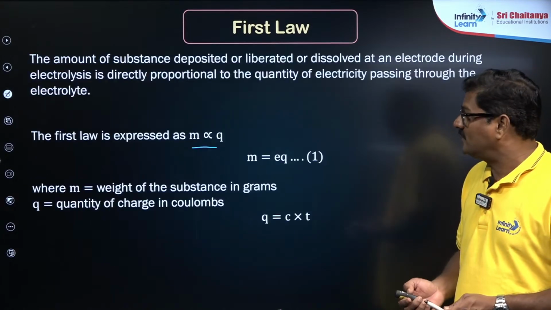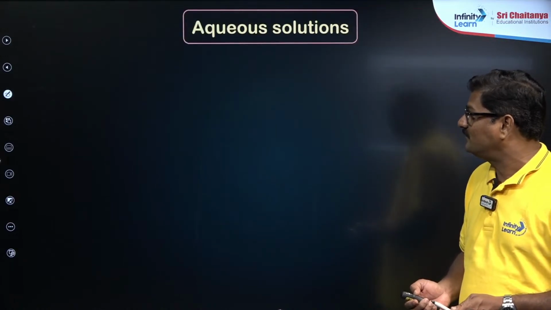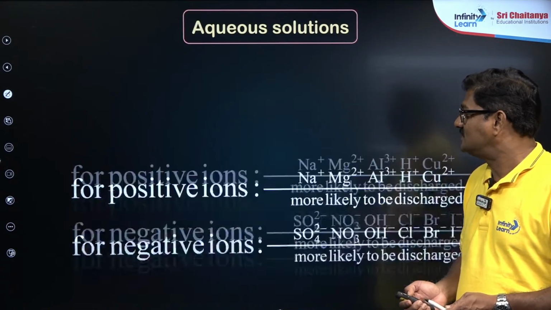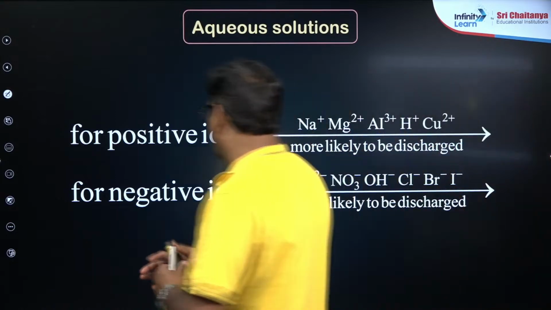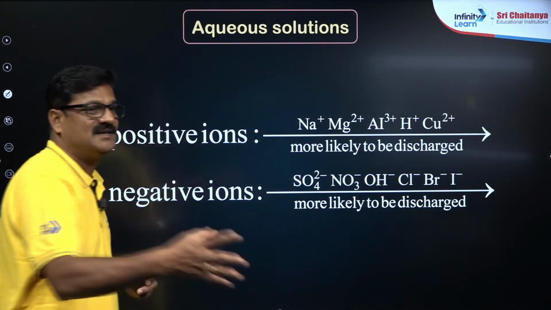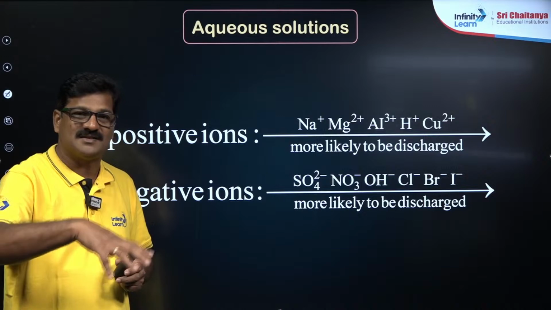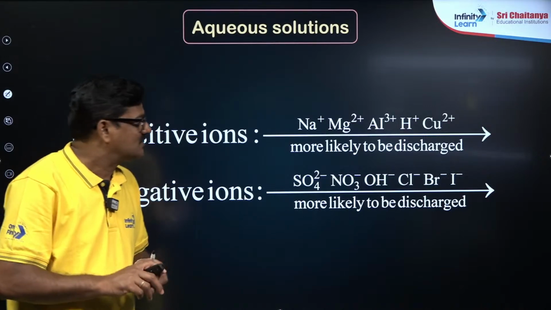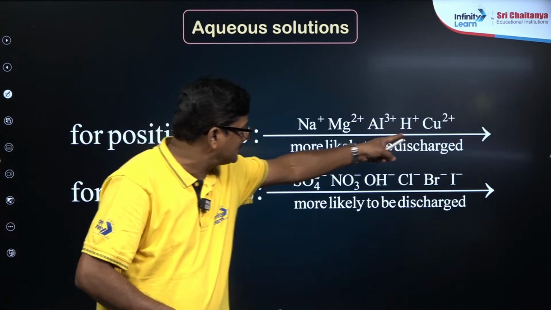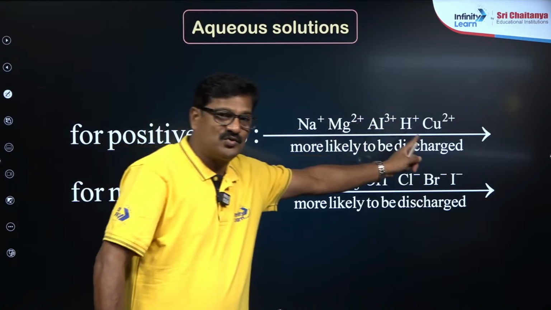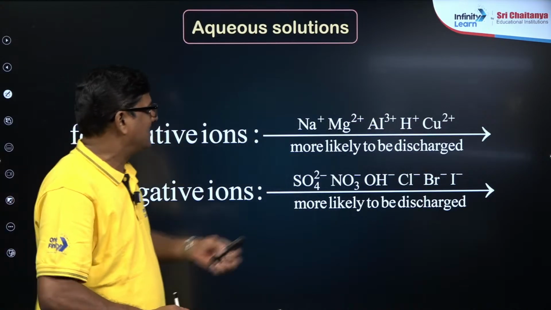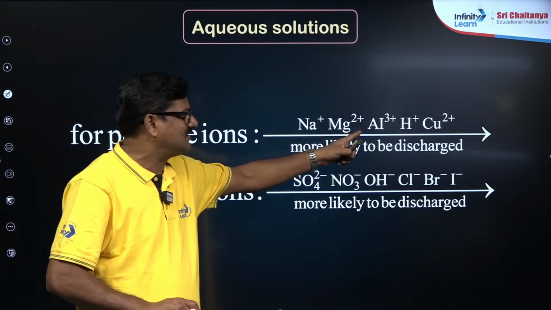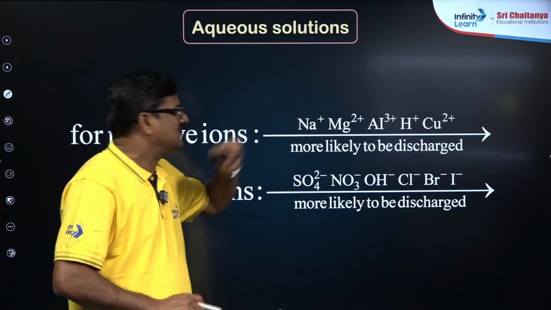For the positive ions, my dear students, you can see this is for the positive ions, and this for the negative ions. If more than one ion is present during electrolysis in the electrolyte, this is the order you have to follow. So Cu2+ is more likely to get discharged, then H+, then Al3+, Mg2+, Na+.